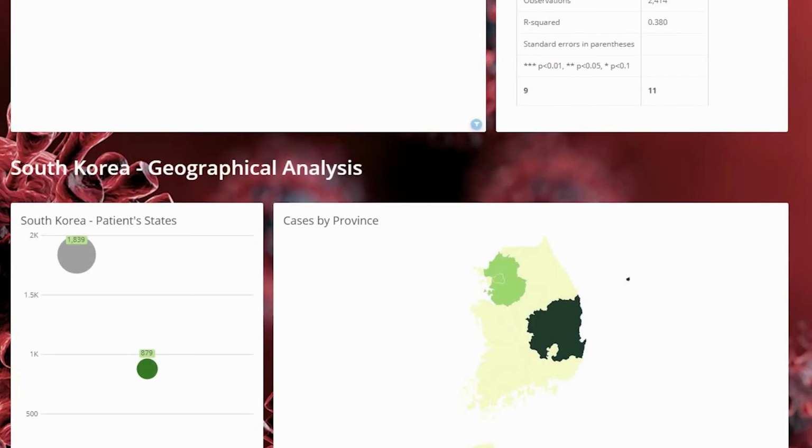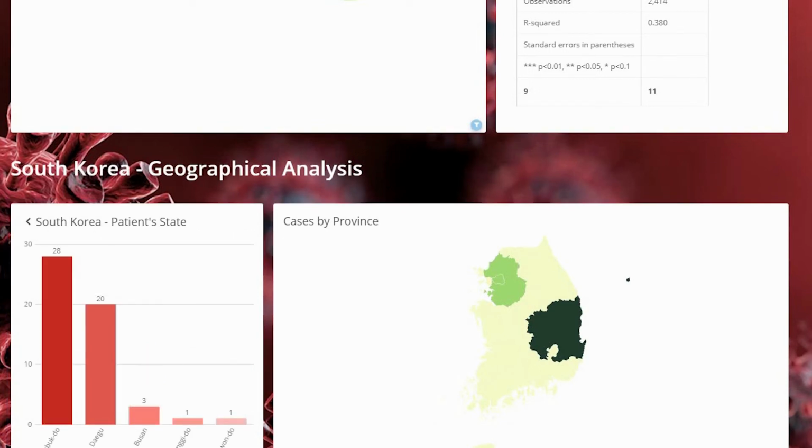On the geographical side of the analysis, while analyzing South Korea, we've noticed, as you can see in this graph, that within confirmed cases, the number of deaths was relatively small. However, further analyzing this graph of deaths and sorting by provinces, we've been able to identify that 2 of the country's provinces were responsible for over 90% of all the country's deaths. Gyeongsangbuk-do and Daegu together had a total of 48 deaths out of 53, and that became a big question in our study.